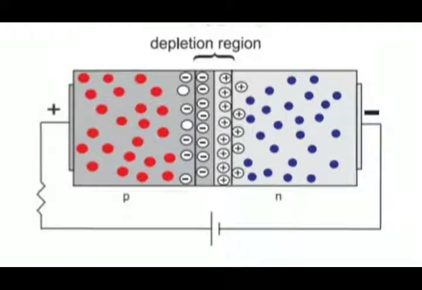Okay, so when used in forward bias mode, a p-n junction allows a large current to flow across. This current is normally of the order of a few milliamperes, that is 10 raised to the power of minus 3 ampere. A reverse biased p-n junction on the other hand carries a very small current, normally a few microamperes, that is about 10 raised to the power of minus 6 ampere.